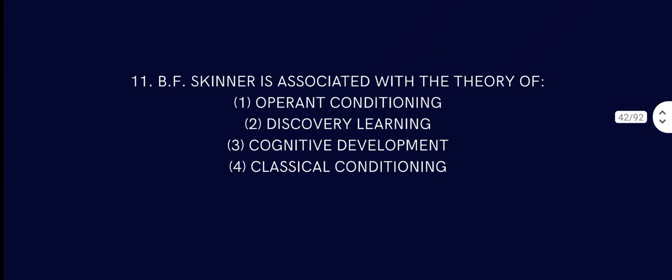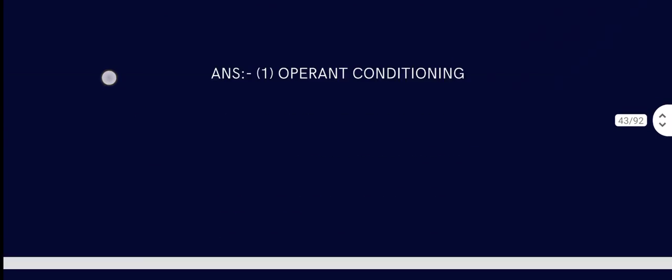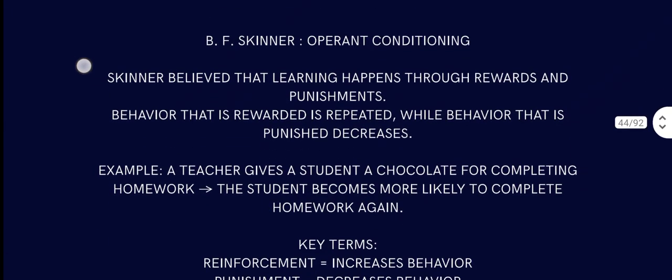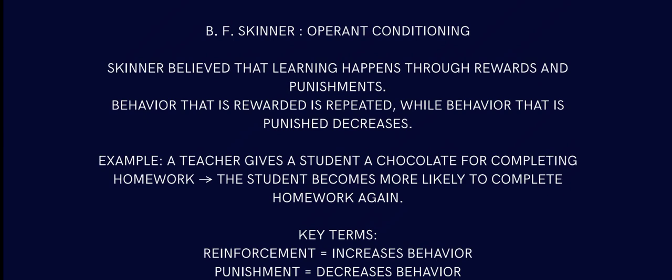Question number 11. B.F. Skinner is associated with the theory of what? Operant conditioning, discovery learning, cognitive development, or classical conditioning. B.F. Skinner discovered operant conditioning. Skinner believed that learning happens through rewards and punishment.